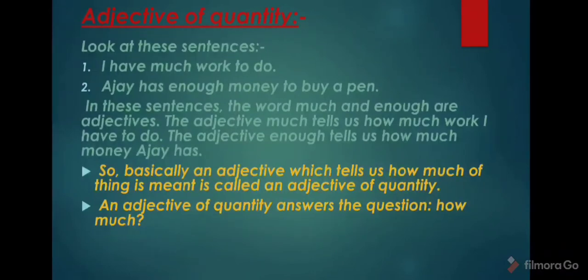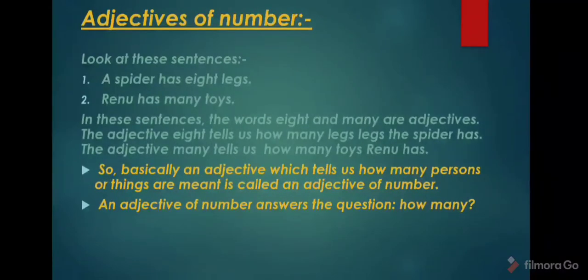So basically an adjective of quantity answers the question how much. Always remember, an adjective of quantity answers the question how much. Clear? Now next, adjective of number.